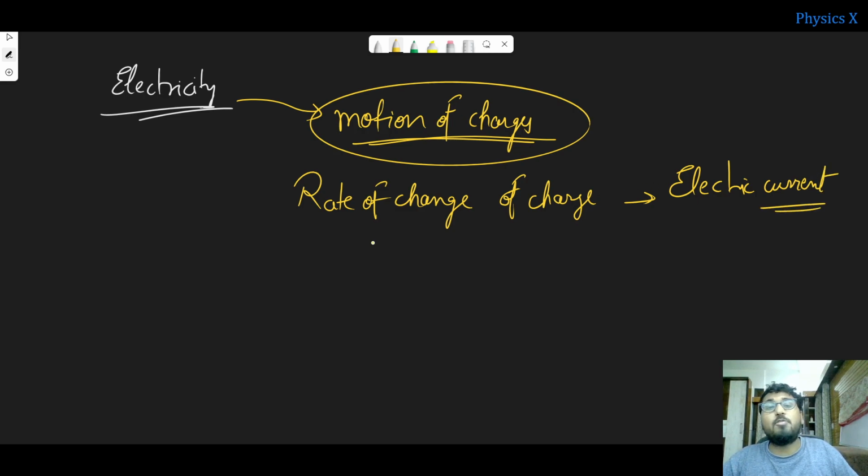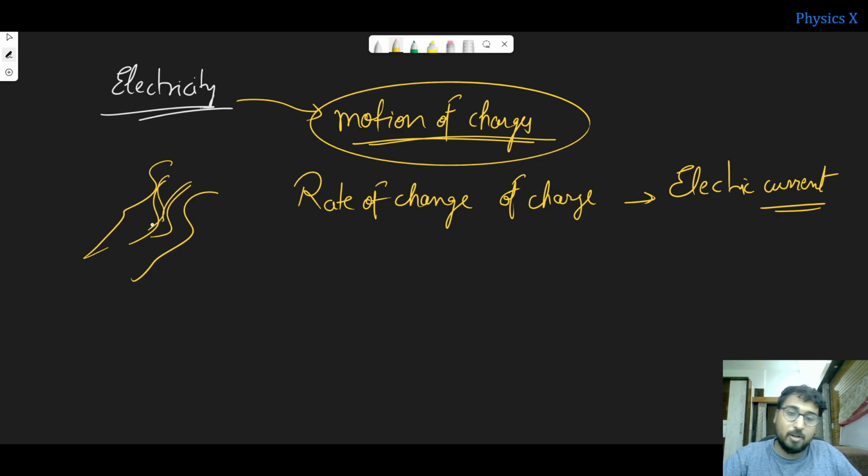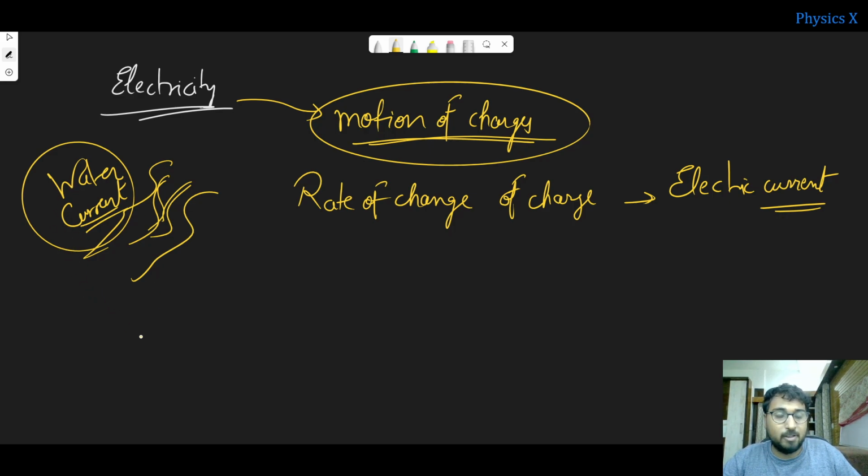So what is a water current? When in a stream the molecules of water are flowing, moving from one place to another, you call it a water current. The current of water can be very strong. In hydropower plants, we consider how strong the water current is, at what height the water is, and accordingly the water current will be. So water current means there is motion of water molecules. Here, when the charges are moving, we call it electric current.